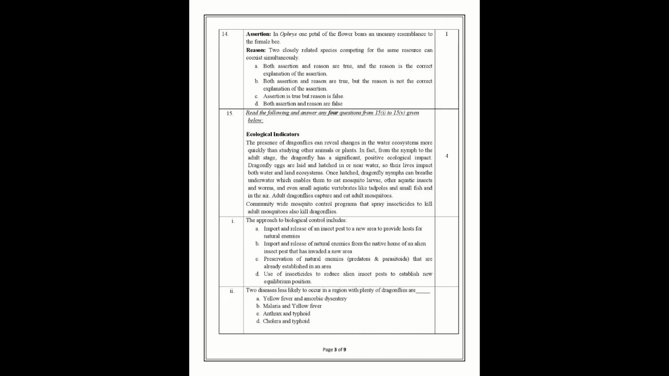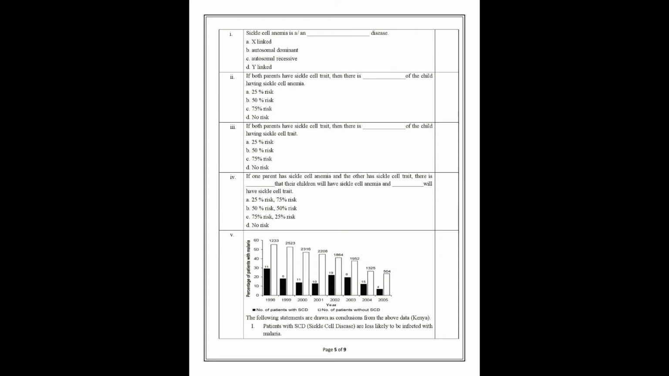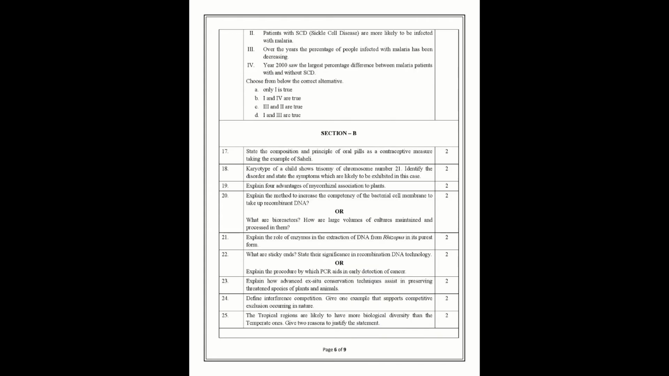Another significant change that I can notice in the sample paper is the introduction of case-based questions. So overall in the paper there are 2 case-based questions. One is related to ecological indicators while the other deals with sickle cell anemia. If you notice, there are a total of 5 questions in each case study, out of which you are supposed to attempt any 4 questions. So you have to first read the passage and accordingly answer the questions based on that passage.